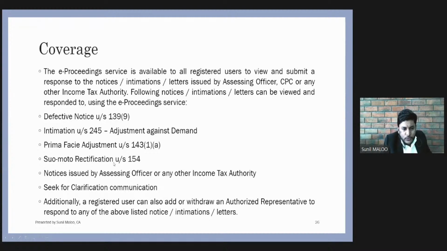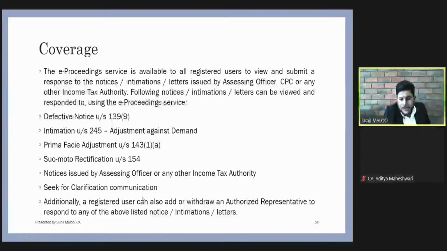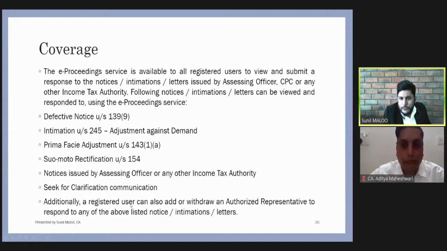So next is the suo motu rectification. Then all notices issued by the assessing officer or any other income tax authority. Suppose a case is selected for the scrutiny. So the notices which were earlier used to be issued to the registered postal address of the assessee are now issued electronically, and those notices can be accessed through this e-proceeding portal of the website. Sometimes the department may seek some clarification. Those communications will also be done through this tab.